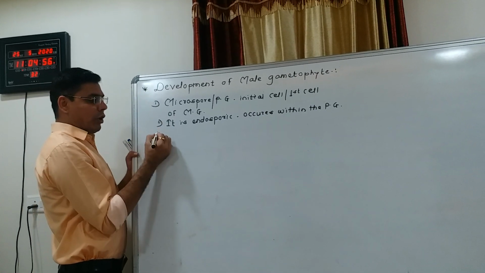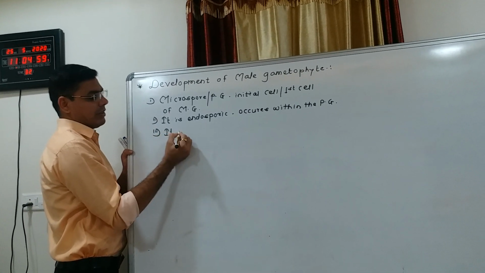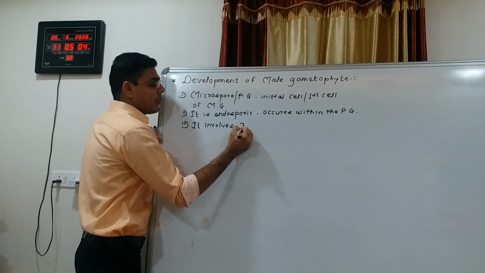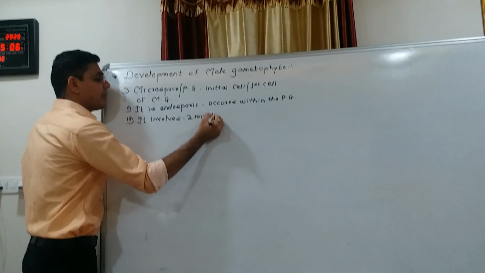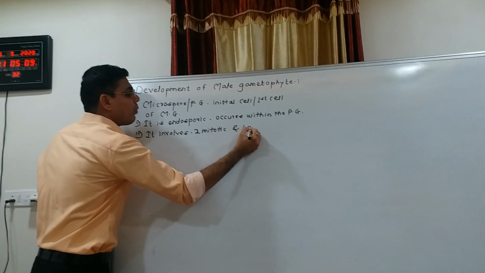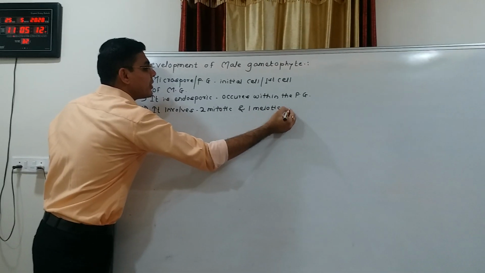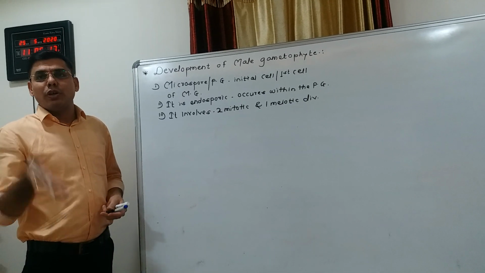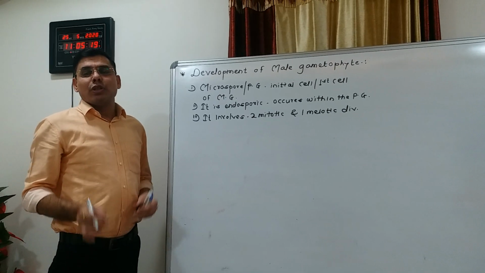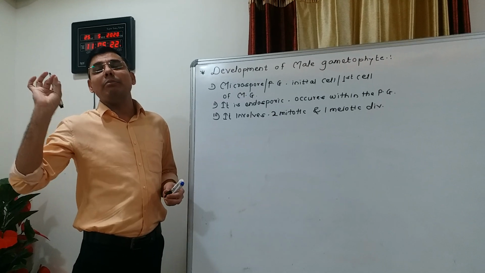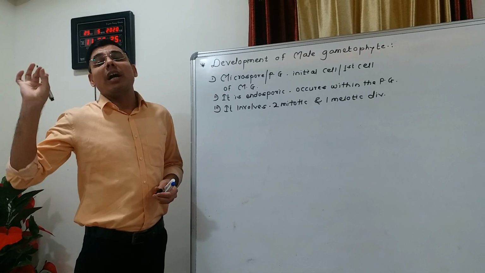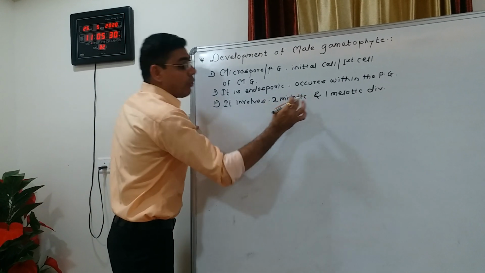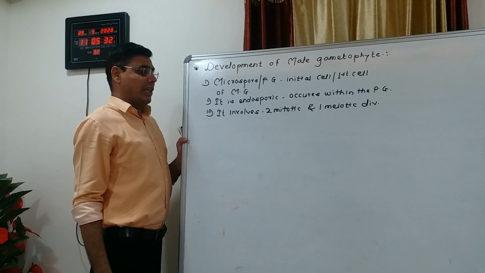Next point, the development of male gametophyte involves two mitotic and one meiotic division. This year's board exam asked an MCQ: dash mitotic and meiotic divisions are required or involved in the development of male gametophyte. The answer is two mitotic and one meiotic division.